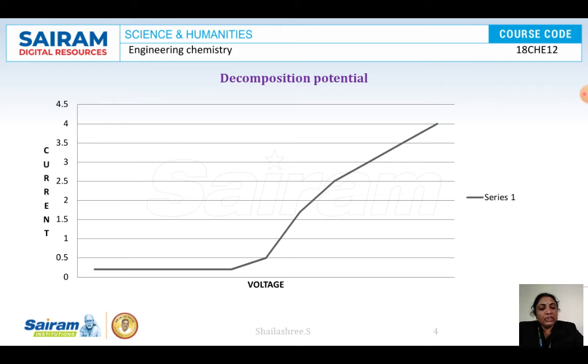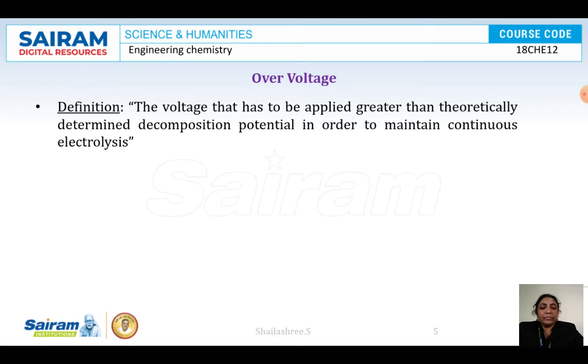Clear? So the next topic is over voltage. What is over voltage? Over voltage is the excess voltage applied over the theoretically determined decomposition potential. It is defined as the excess voltage that must be applied to carry out the continuous electrolysis process. For example, we refer to a manual to do experiments in the laboratory, where the values are theoretically given.